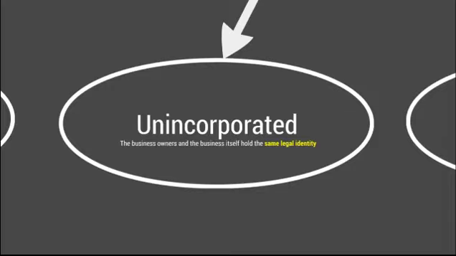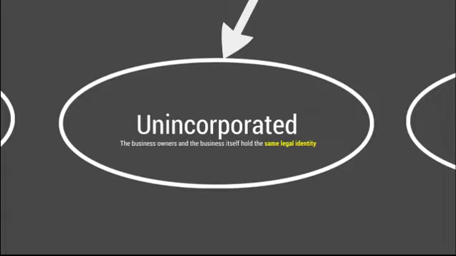For example, let's think back to Fred, our decorator. If he becomes self-employed as a decorator, he may decide not to incorporate and simply trade solely as Fred. This certainly keeps things simple, and it means that Fred doesn't have to worry about keeping his finances separate from those of the business. Easy peasy.